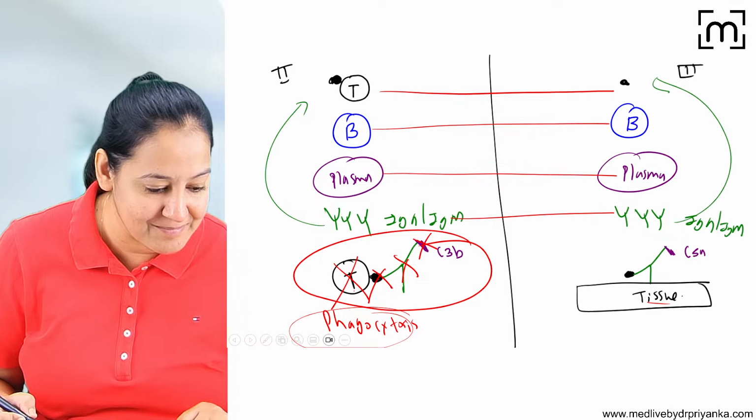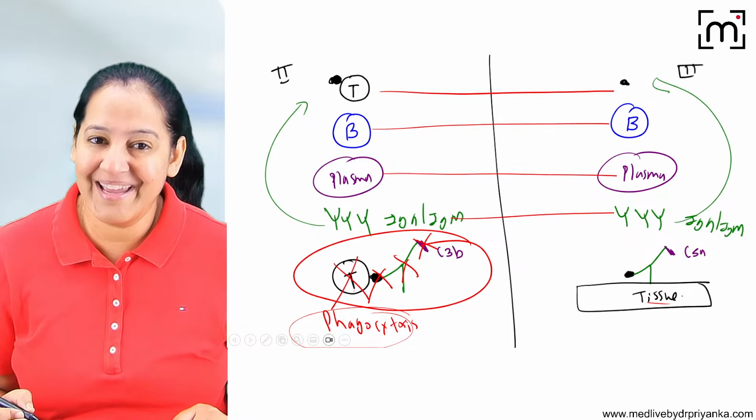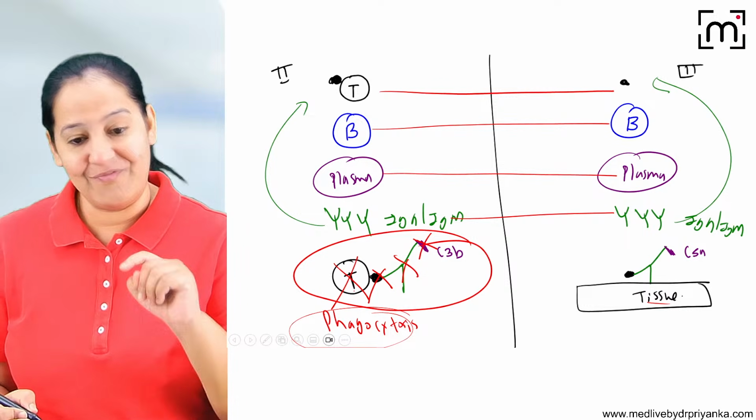How many of you got it? Got it. Can we go ahead? Okay, so this is type 2. The end result is phagocytosis.